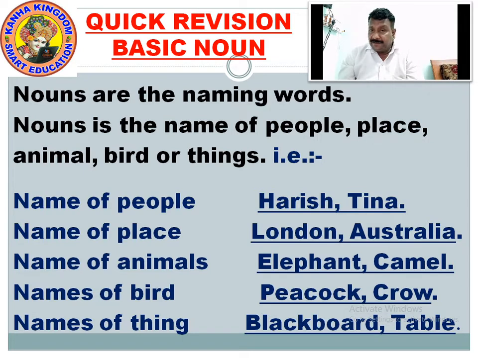So for name of people, we have seen Harish, Tina. For place, we have seen London, Australia. Name of animals: elephant, camel. Name of bird: peacock, crow. Name of thing: blackboard, table. So nouns are the naming words. A noun is the name of a people, place, animal, bird or thing. So noun is clear. Now we will see about common noun and proper noun.